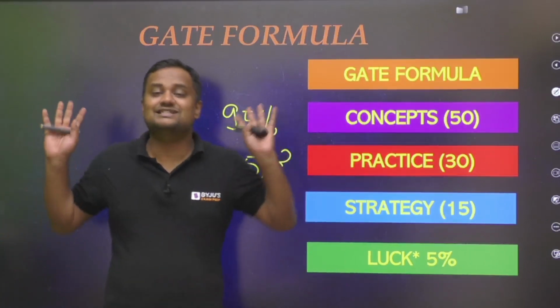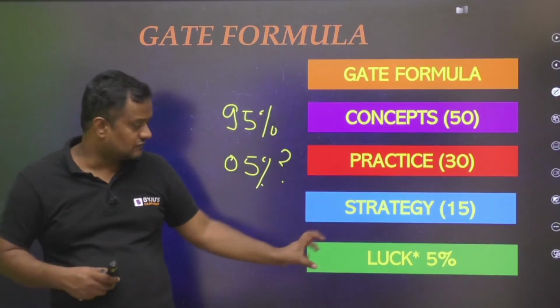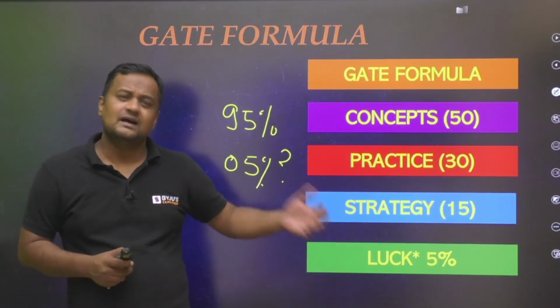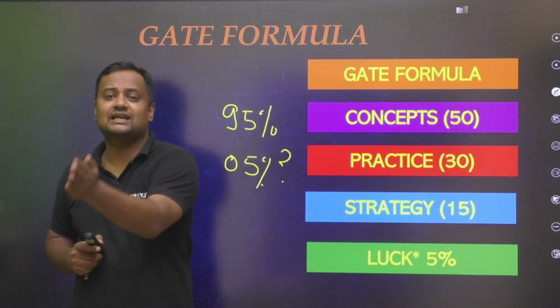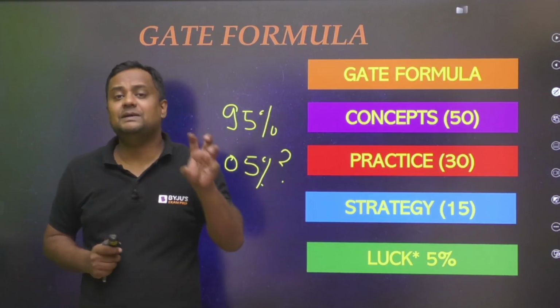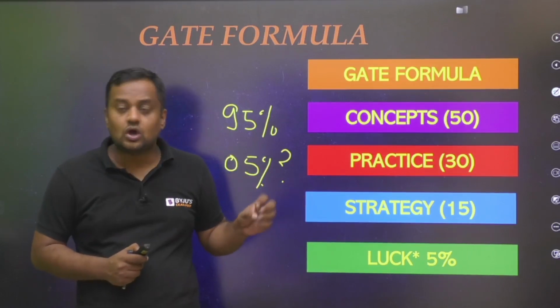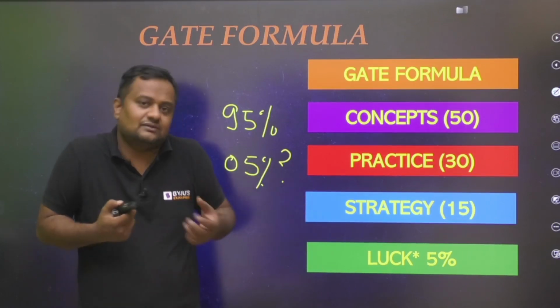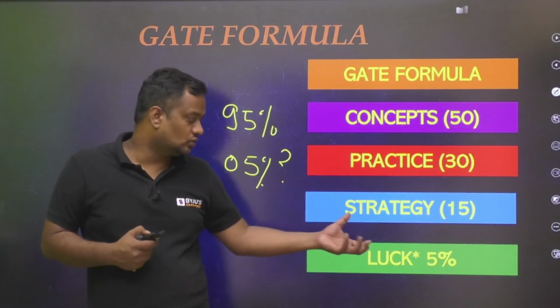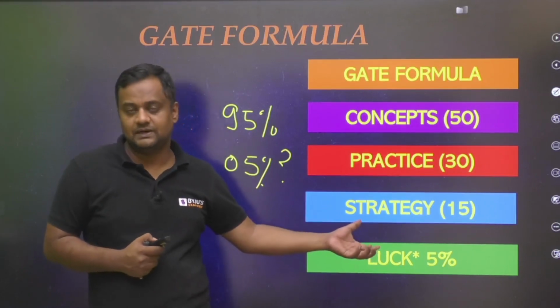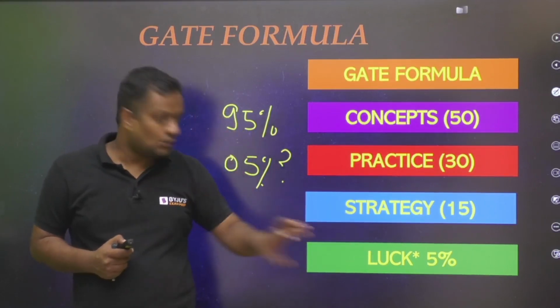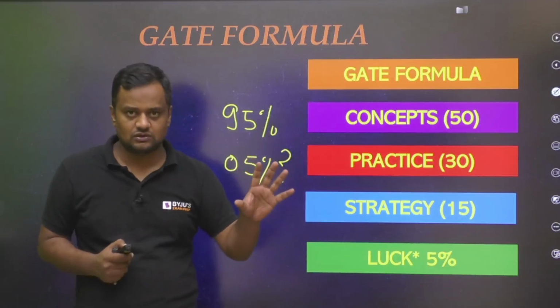Guys, as a teacher, as a mentor, I want the luck factor to be 0%. A student should be selected in a competitive exam on the basis of concepts, hard work, consistency and all, not on the basis of luck. But unfortunately the harsh truth is that luck plays a role. But how to deal with this, I am giving you the formula for that also.